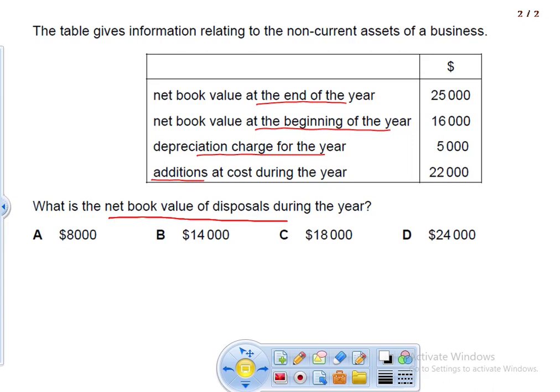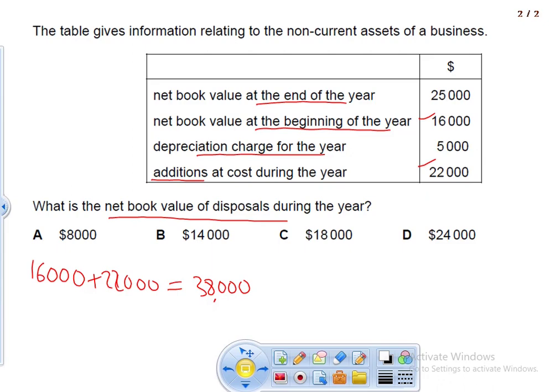The question is very simple. So we can begin with the beginning value. In the beginning of the year, we have 16,000. Now, during the year, we purchase worth 22,000. So if we purchase worth 22,000, then I should have a total value of 38,000.